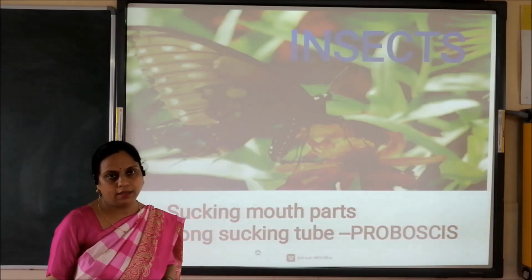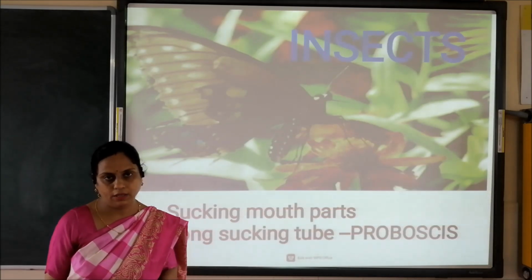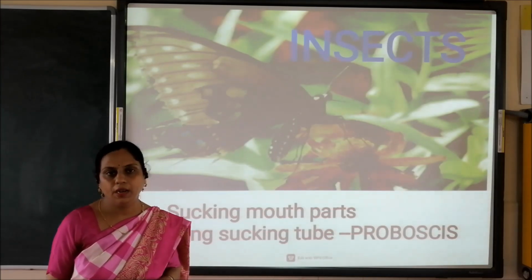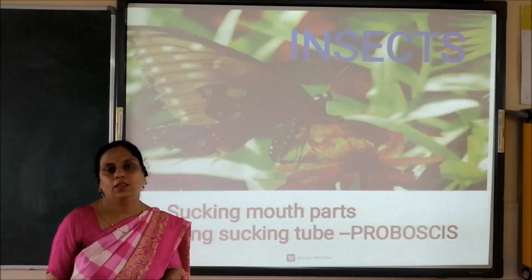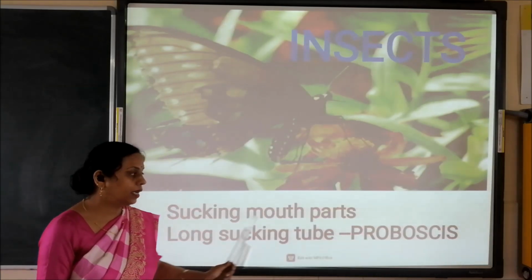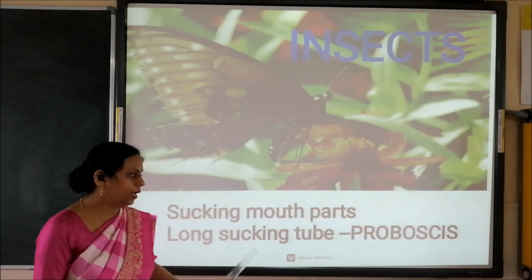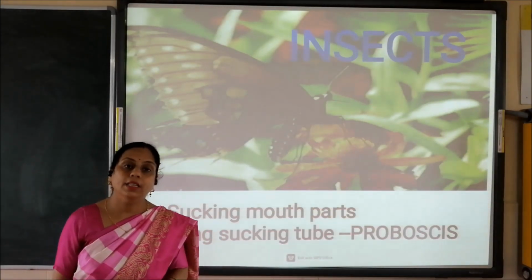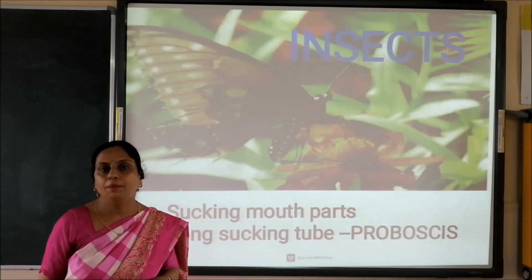Now, insects. Insects like butterflies suck the nectar of the flower. Now, what is nectar? Nectar is a sweet, sticky liquid found at the base of a flower. So butterflies suck the nectar of flowers. As they suck the nectar, they have sucking mouth parts. And how do they suck the nectar? With a long sucking tube called proboscis. And children, when they are not sucking the nectar of the flower, they coil their tube below the head.